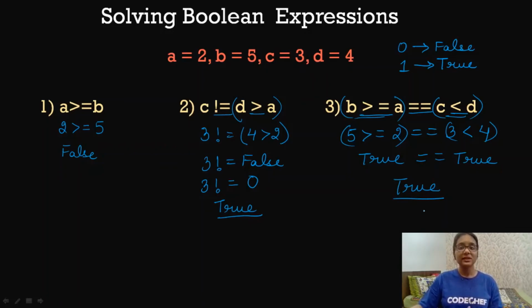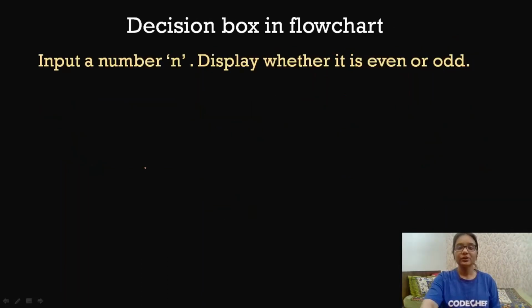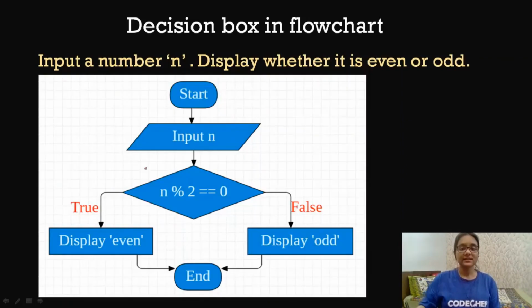Now that we have understood relational operators and how to solve them, we are going to see how we can represent these kinds of expressions in the form of a flowchart. To discuss how to use comparisons in a flowchart, we'll be using the same example that we used in the beginning of the video, that is input a number and display whether it is even or odd. So this is the flowchart that is used to represent this particular question.